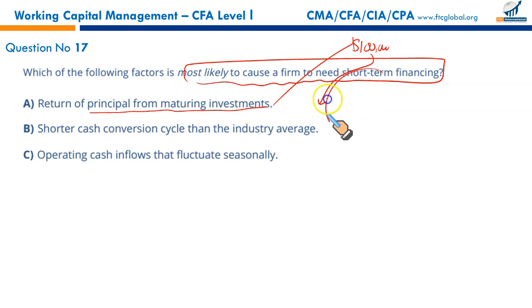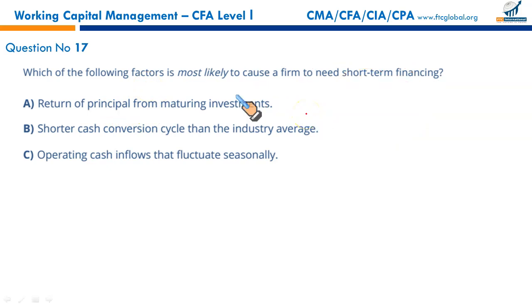We have significant liquidity, no problem at all. When your principal investment is being returned, you have sufficient liquidity. We don't find any problem here. In which of these cases do we need money? Here we don't need any cash at all because our principal is maturing, we'll have sufficient cash.